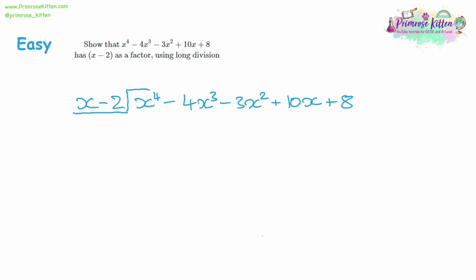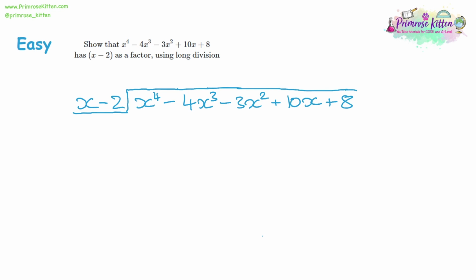The next question has got an extra term. So we're dividing by x minus 2, but the number we're dividing by doesn't start with a cube this time. It starts with a power 4. We've got x to the power of 4, take away 4x cubed, take away 3x squared, plus 10x, plus 8. Now, all this means is there's just going to be one extra line of working out. The method is going to be exactly the same.